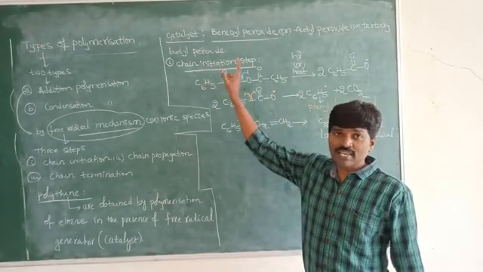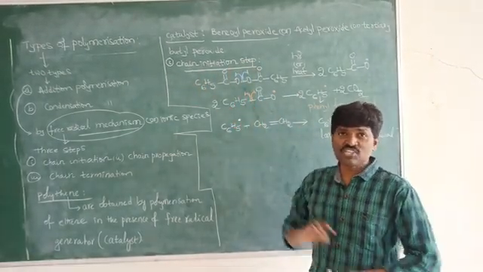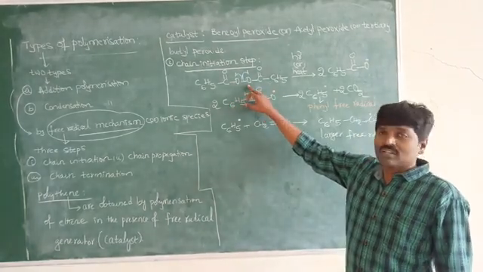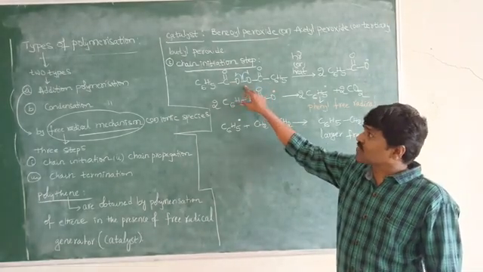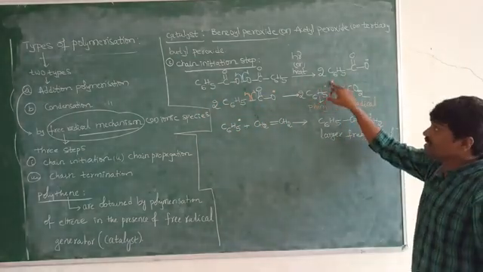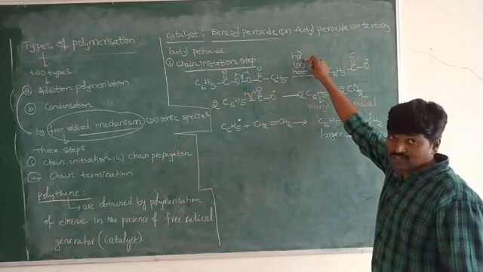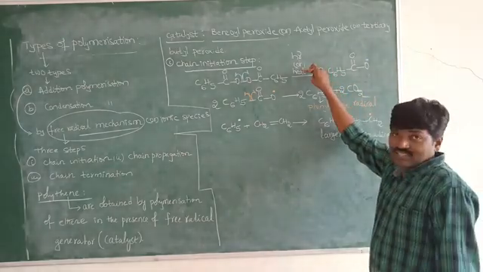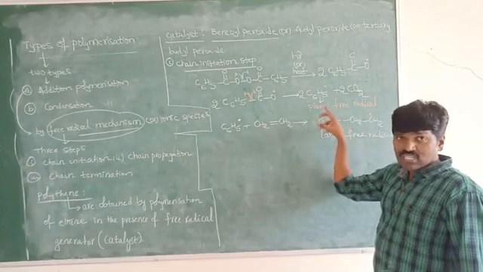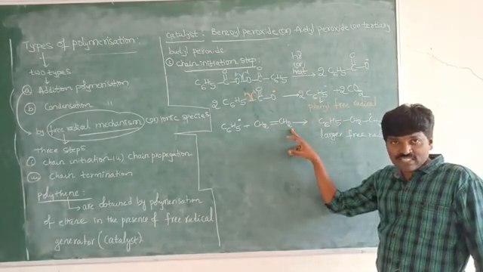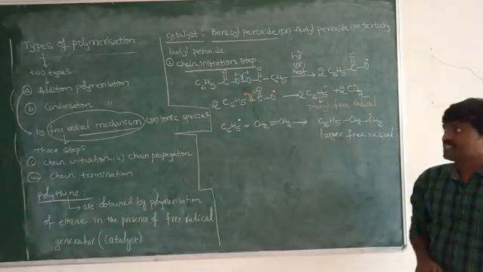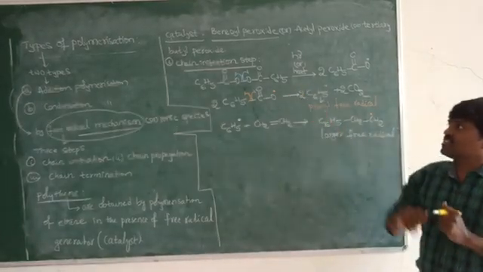What is the first step here? Chain initiation step. In chain initiation step, what happens here? So benzoyl peroxide undergoes the free radical mechanism, and here we observe the formation of the free radicals. The reaction is carried out in the presence of either sunlight or heat. So finally phenyl free radicals are formed. Now that phenyl free radicals are reacting with the ethene, and here we observe the formation of the larger free radicals. Right, so this is chain initiation step.